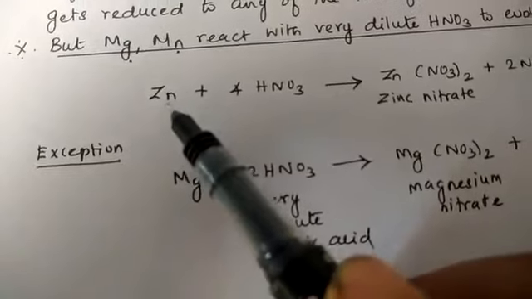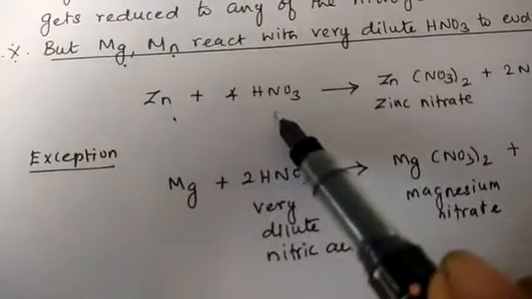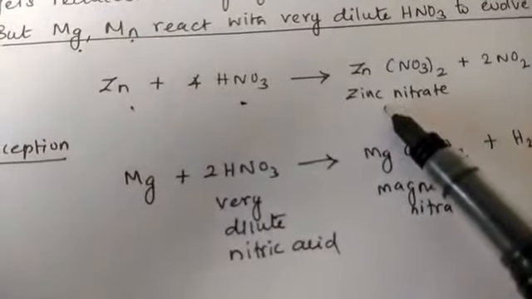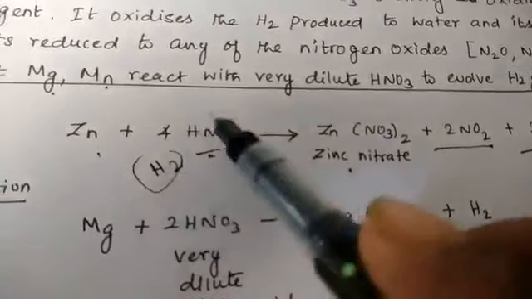For example, zinc reacts with nitric acid to form zinc nitrate, nitrogen dioxide and water. Here hydrogen gas is not released, because the hydrogen is converted into water. Nitric acid is a strong oxidizing agent, so the hydrogen released is oxidized to water.